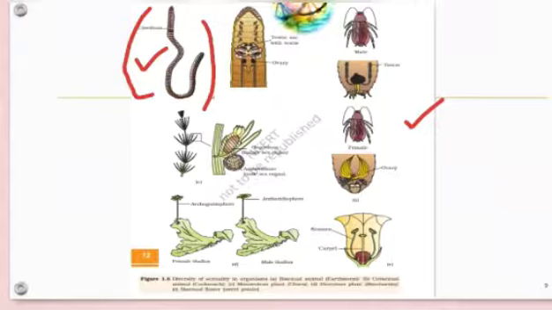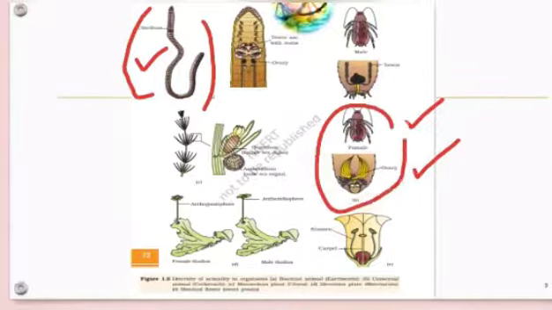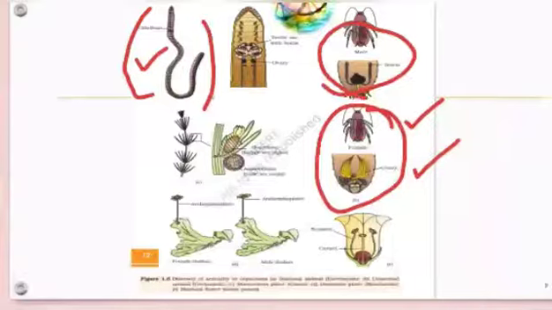Here you can see this much is the female reproductive organ, and this is the male reproductive organ. The male reproductive organ is called the testis, and the female reproductive organ is called the ovaries. These are present in separate individuals, separate cockroaches. So the cockroach is a unisexual reproducing organism.